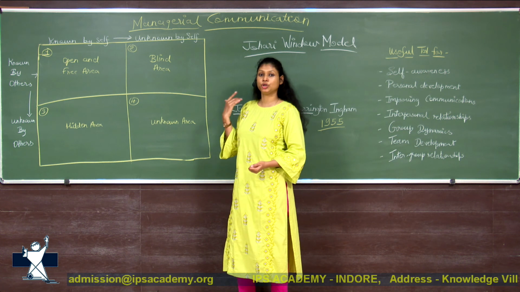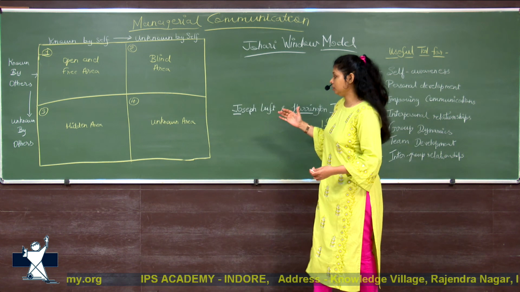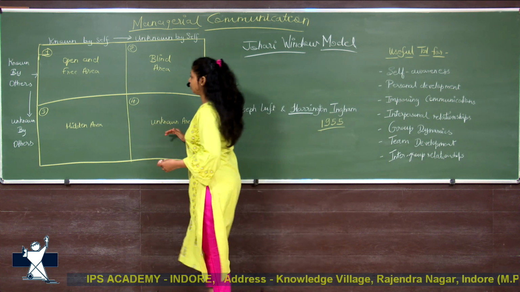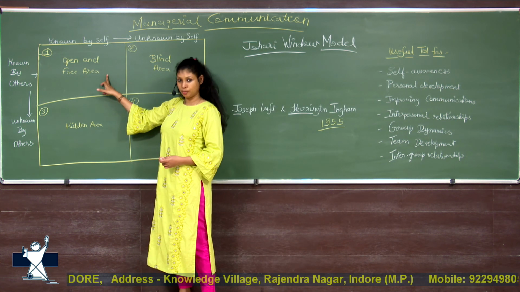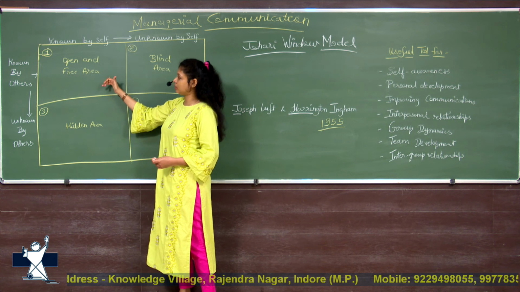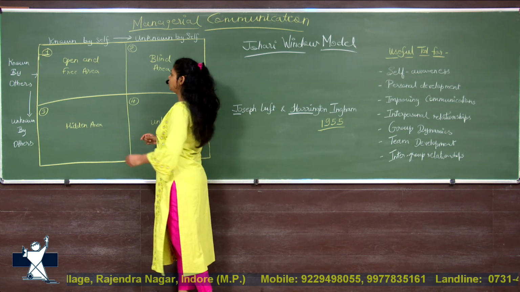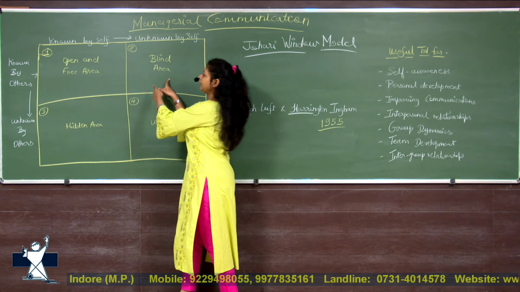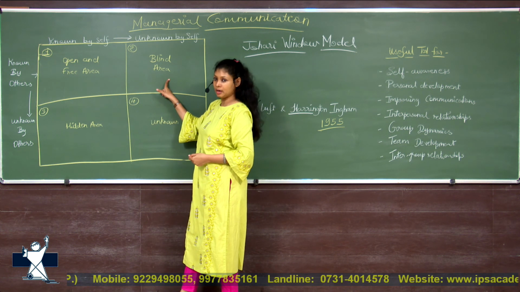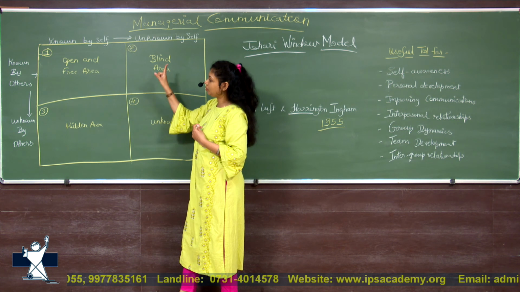Now, what are we supposed to do? We are studying these quadrants because one needs to improve the open and free area. That means the maximum of what we know about ourselves, other people should also know about us. One should try to increase the open area and reduce the blind area, because in the blind area we don't know about ourselves but other people know about us.